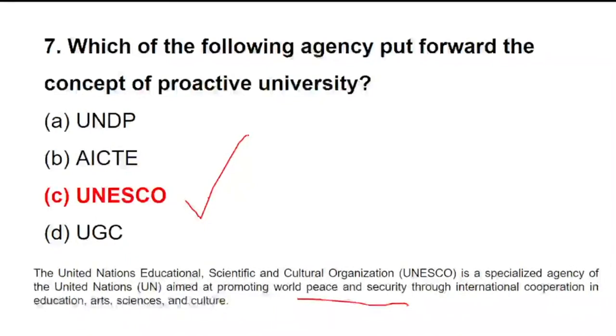I hope it is clear with everyone. Question number 7, if anyone has any doubt, I have cleared all the doubts: what is the meaning of proactive university and why it is UNESCO. Because UNESCO wants to give a higher quality of education, out of the comfort zone.